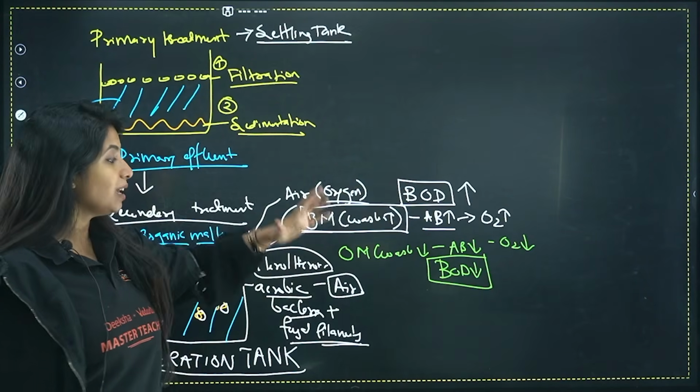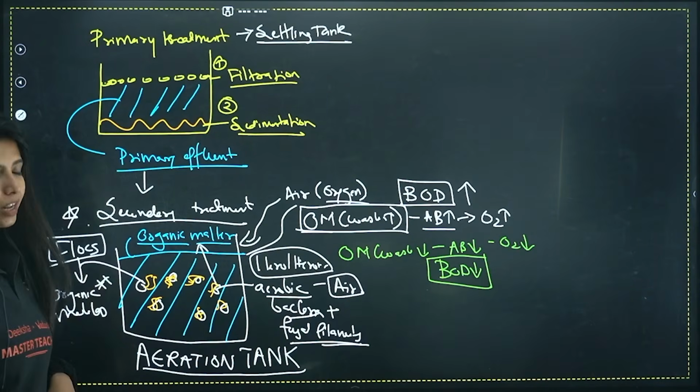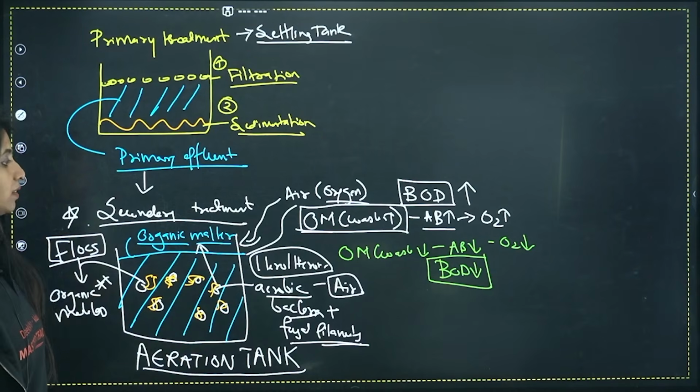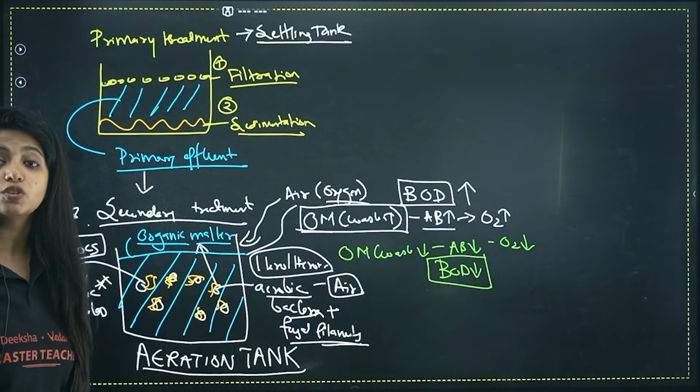The demand is more. Why? Because more oxygen is being taken up by the aerobic bacteria to break down these organic molecules. And it's not just aerobic bacteria, it's basically the fungal filaments together. You call this floc. And where is this happening? In the aeration tank, because you need a lot of air.